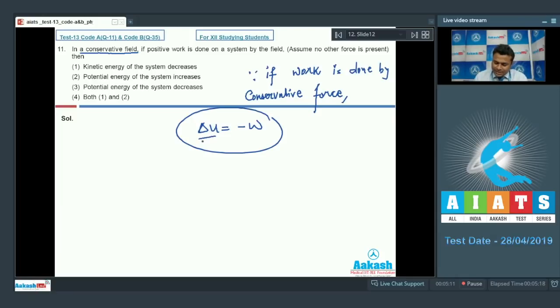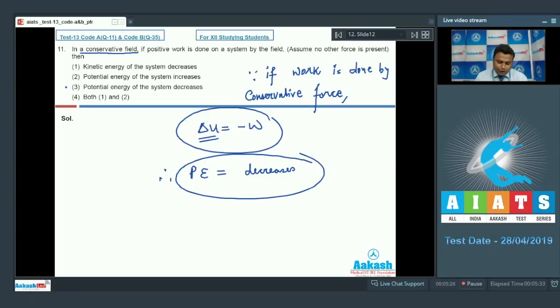Means change in potential energy will be negative, or it will decrease. Therefore, potential energy of the system will decrease. So from here we can say that option number 3 is absolutely correct. So we will go with option number 3 only.